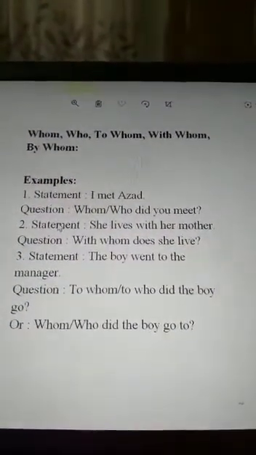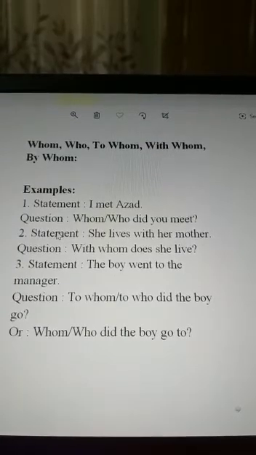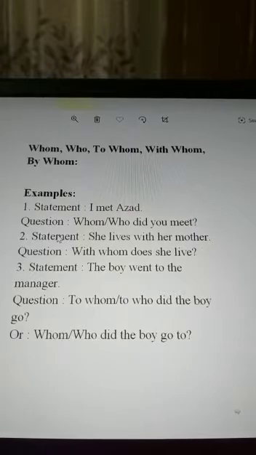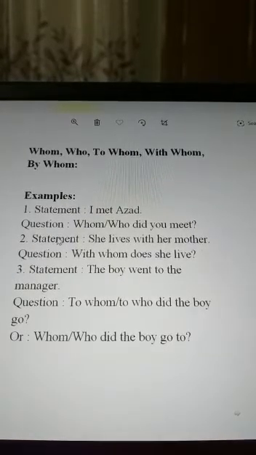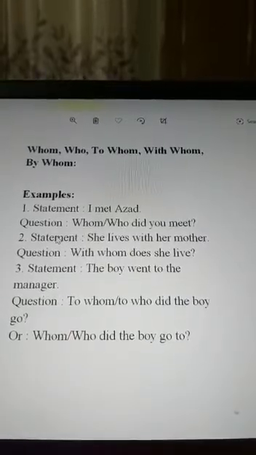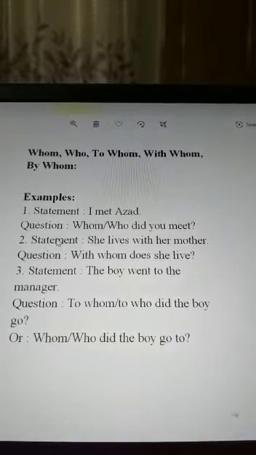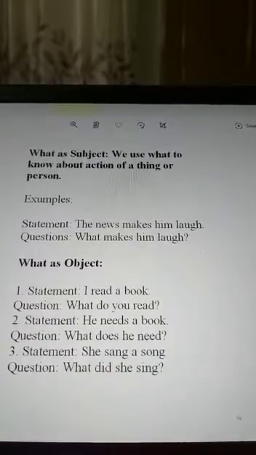Number 3, with whom does she live? The boy went to the manager. Question: to whom or to who did the boy go? Don't worry about that. Only that one is a little bit difficult, I think. If you practice more, you can do better.